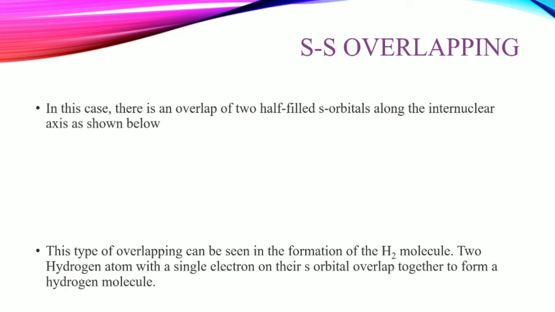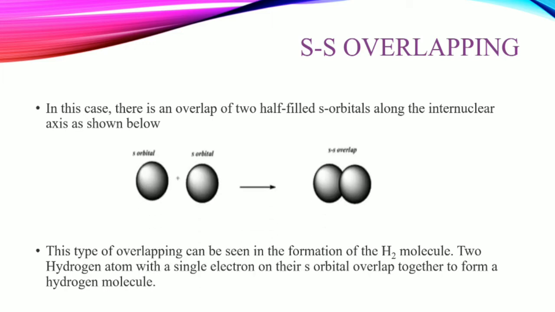Two hydrogen atom with a single electron on their s orbital overlap together to form a hydrogen molecule, right? Like this, s orbital and s orbital. This is the SS overlapping, the area cloud of overlap.